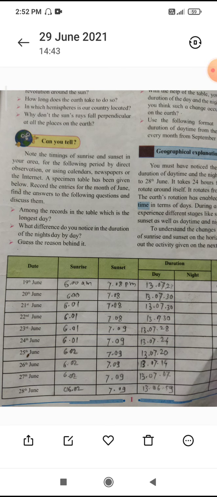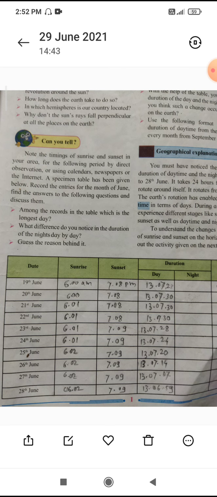Now I told you that the night time is increasing. Onwards of 21st June the night time is increasing, and that's why winter is now coming. It is coming after the rainy season, and that's why the sun is not more in the sky, and that's why heat is not more in the winter. These are the reasons. So why does winter occur on the earth, and is the same condition there all over the earth or not? This is the thing to find out, students.